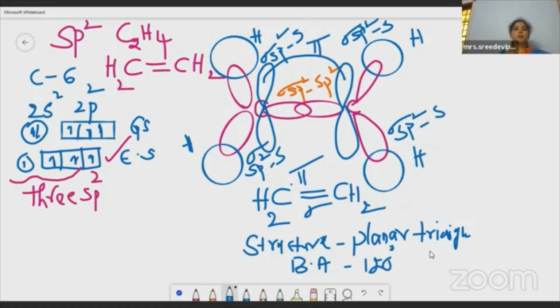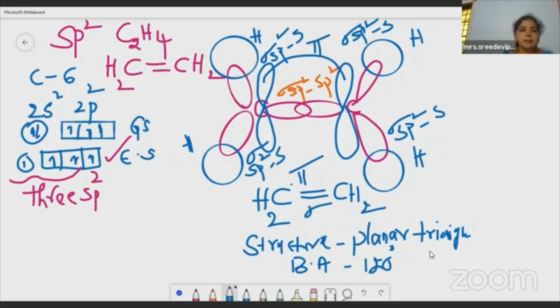So let me summarize sp2 hybridization. We can see this in ethene. Ethylene is the common name and ethene is the IUPAC name, because it contains 2 carbons and a double bond. The carbon atom undergoes sp2 hybridization. As there are 2 carbons, separately they undergo sp2 hybridization and produce 6 sp2 hybrid orbitals. They overlap with 4 hydrogen orbitals, and one of them overlaps with the other carbon. And then there is a pure p orbital which overlaps laterally, forming a pi bond.